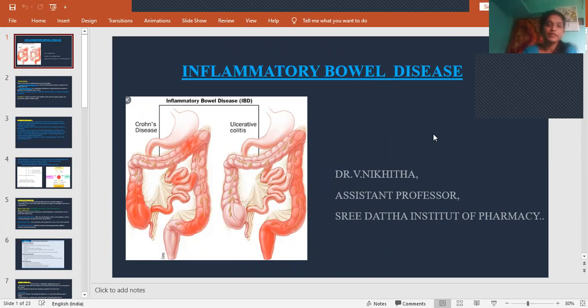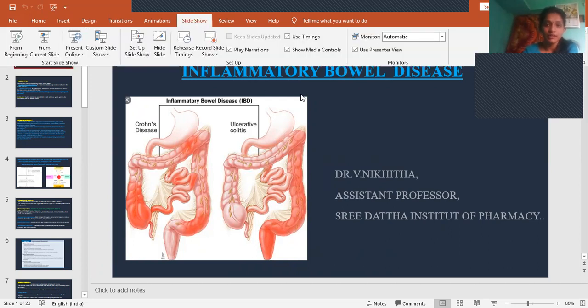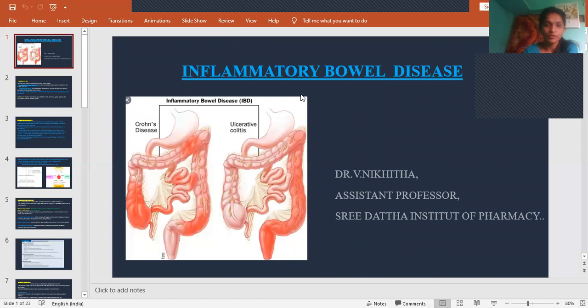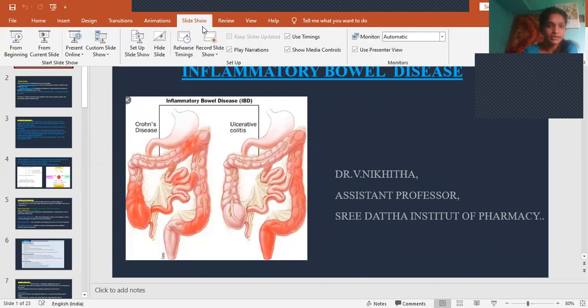So the topic is inflammatory bowel disease. That means just inflammation of bowel. What is bowel? Bowel is nothing but large intestine. So what do you mean by inflammatory bowel disease?